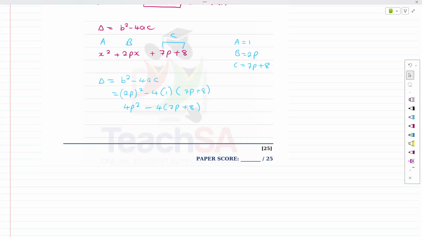We'll continue now. Okay, guys, if we continue and solve from here, this would be 0 equals 4p squared minus 28p minus 32. Very easy to solve from here. This would be the minus b formula. Do not stress and panic for stuff like this because it's quite simple. After you use the minus b formula, you would see that p equals 8 or p equals minus 1. And that's all there is to this question.